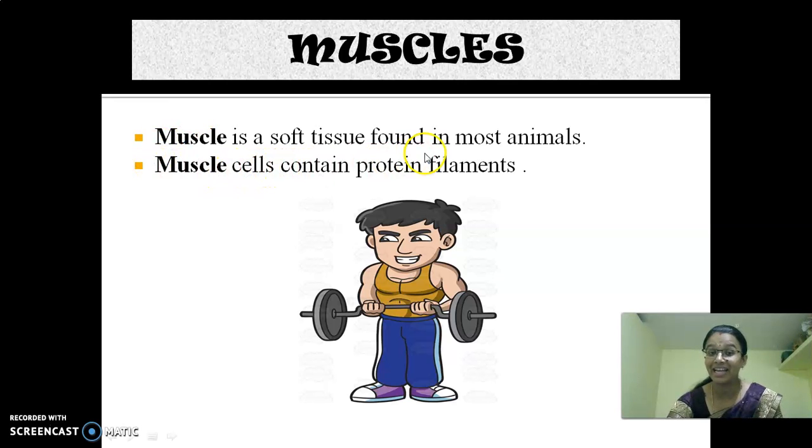Don't ask, ma'am, where are human beings? Human beings also come under the category of animals. Muscle cells contain protein filaments. Our muscles are made up of protein and bones are made up of calcium. Clear, children? In Tamil, they used to say tasai. Have you heard this?